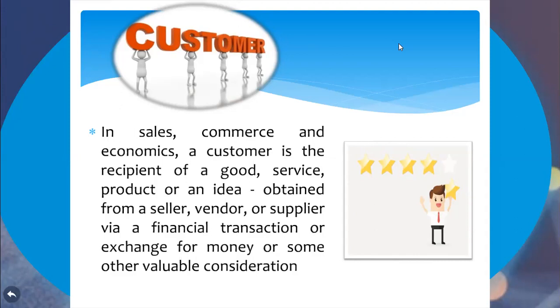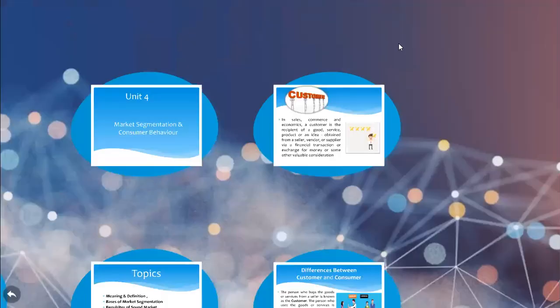And for example, food grains: your father will buy them for the whole family. So your father will also consume that food. So he will become the consumer. But in other cases, like the pen or book, your father will become the customer because he is not consuming. You will become the consumer, the person who uses it. Then what is the difference? How does it differ?